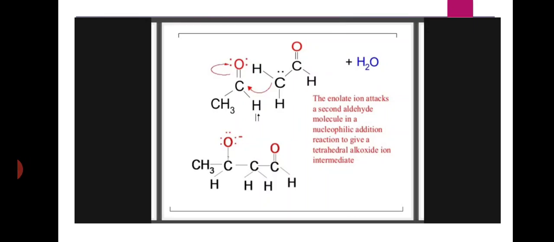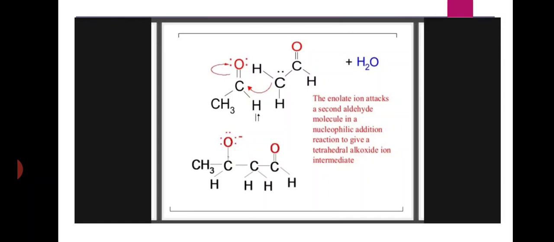Next, the enolate ion attacks a second aldehyde molecule in a nucleophilic addition reaction to give a tetrahedral alkoxide ion intermediate. Okay, first step, in presence of base, one of the carbonyl compounds loses an alpha hydrogen and forms an enolate ion.